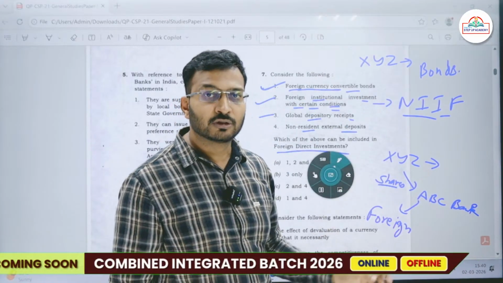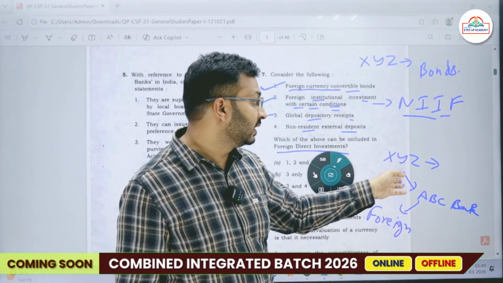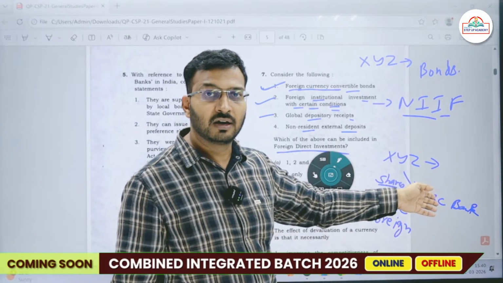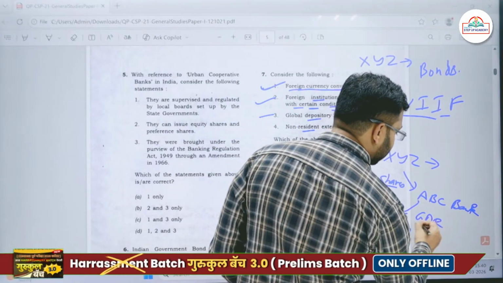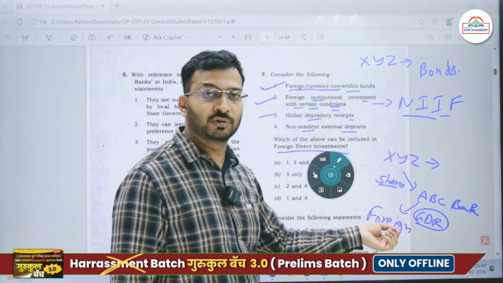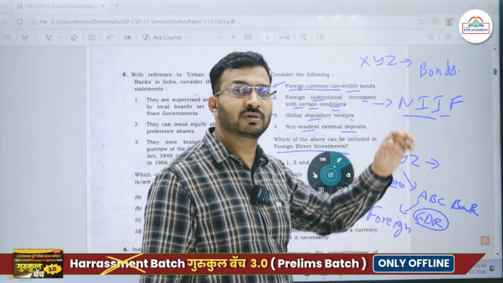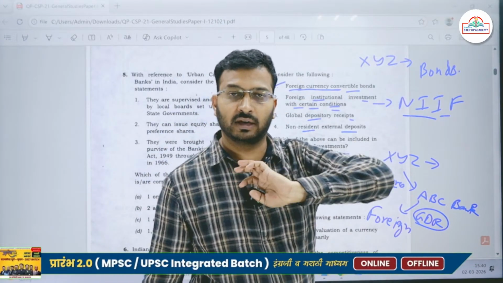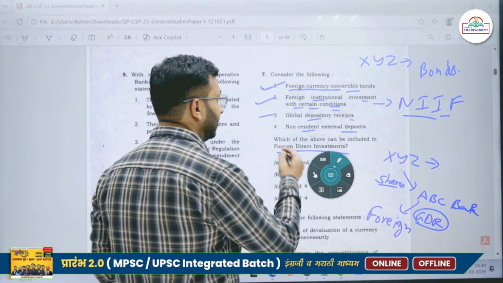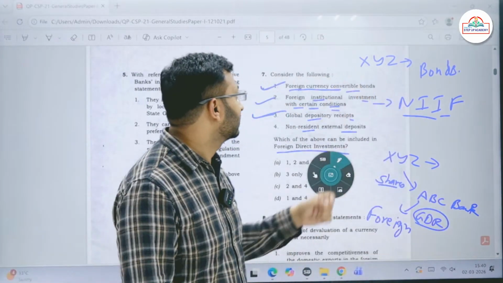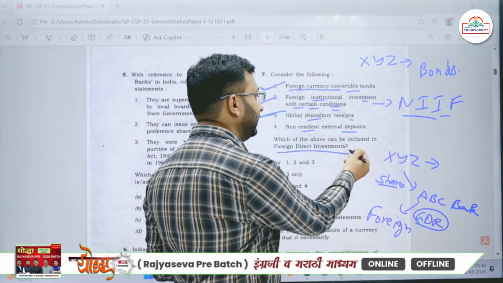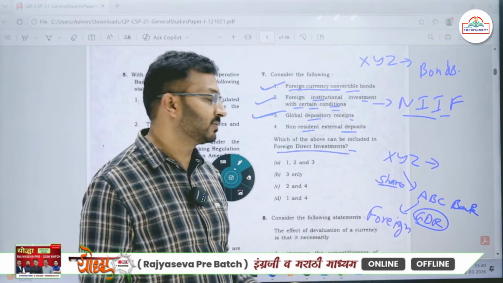purchase my shares. So in that case, they will give their shares to a certain bank. That bank will be issuing global depository receipts, and they will list those shares on some foreign stock exchange. So in this case as well, the investment is a type of FDI, foreign direct investment.